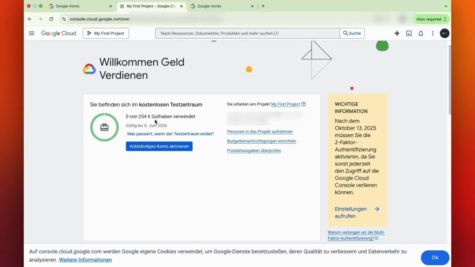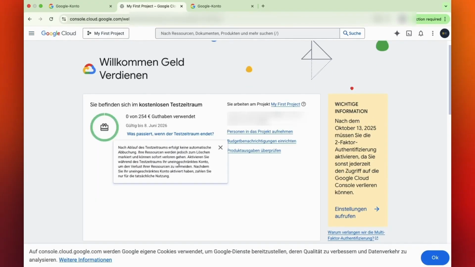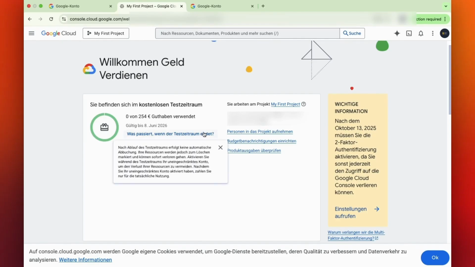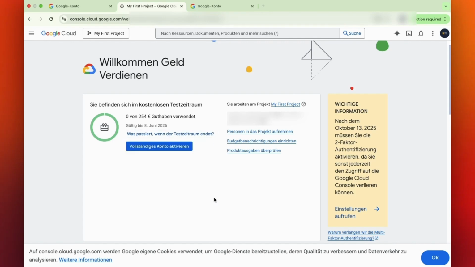Once you're done, you will see the $300 converted into your local currency, and this blue button asking you to upgrade to a pay-as-you-go account. But I don't recommend clicking that button because if you exceed your $300 during the testing period, you will be charged automatically. So I recommend upgrading later when you have found that YouTube works for you.